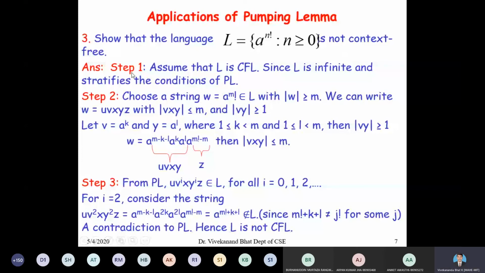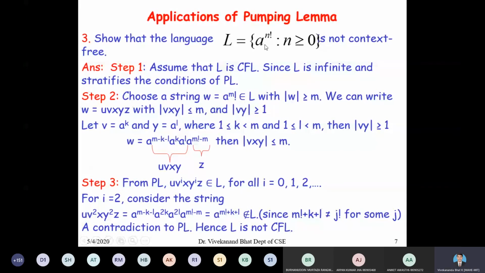So step 1 is as usual. We assume the contradiction. Suppose L is context free. If L is context free, then L is infinite and it satisfies the conditions of the pumping lemma. Therefore, we can apply the pumping lemma. In step 2, there exists a positive integer m, and we select a string w.